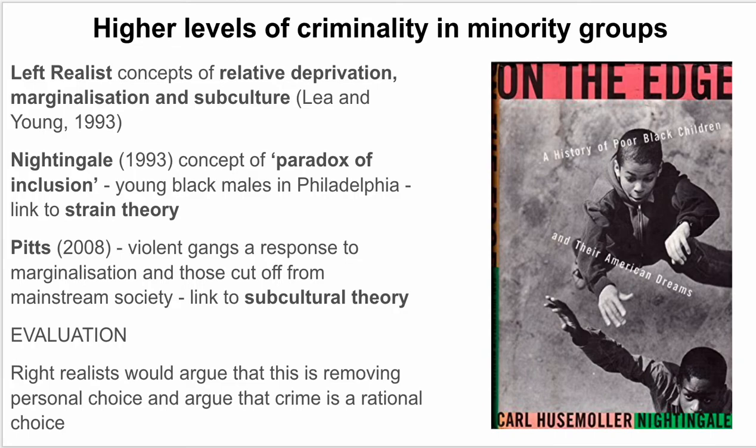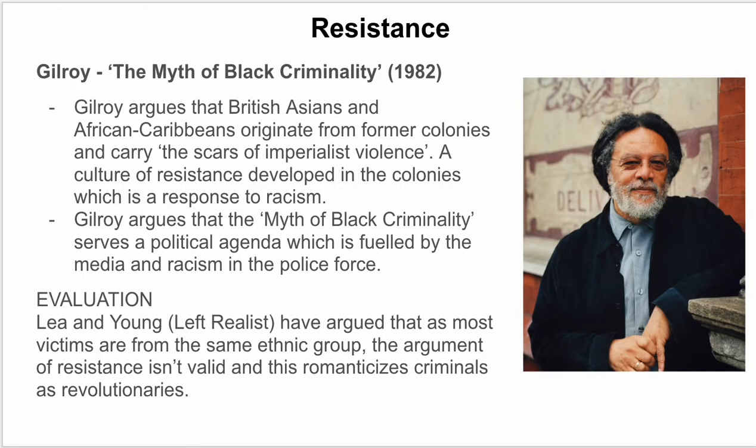Okay, on to the third and final key point here. So the idea of resistance, and you can obviously link this to the CCCS and neo-Marxist ideas about resistance and youth subcultures. But the main one here is Paul Gilroy and this idea about the myth of black criminality in 1982.